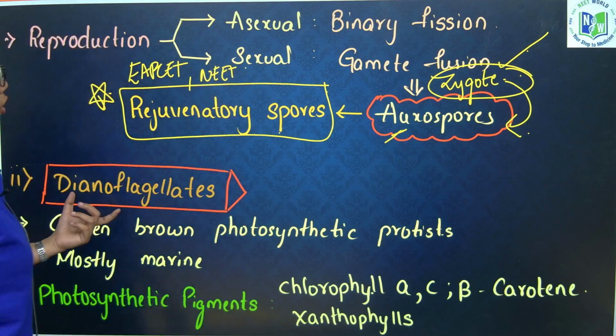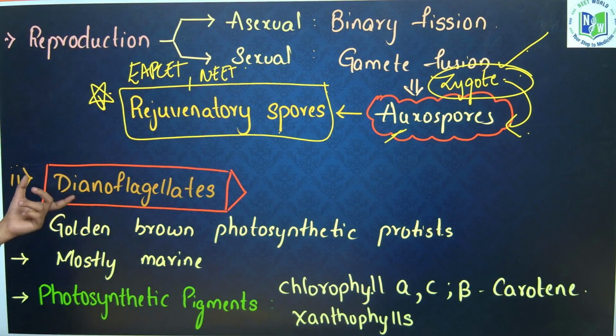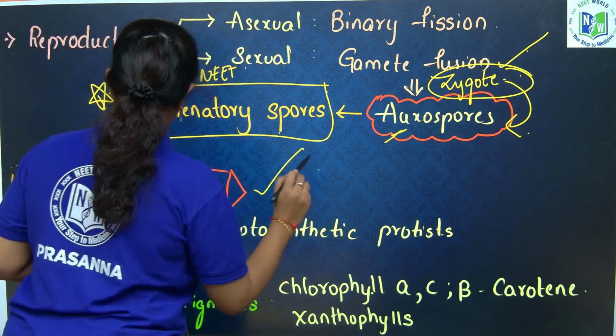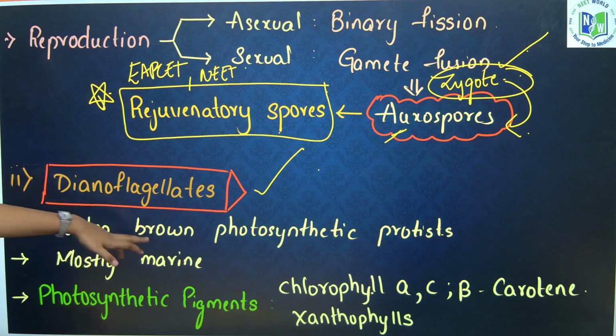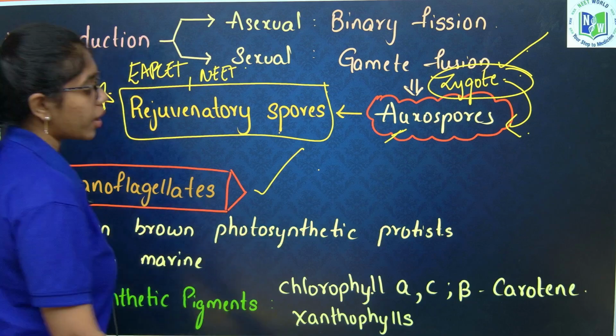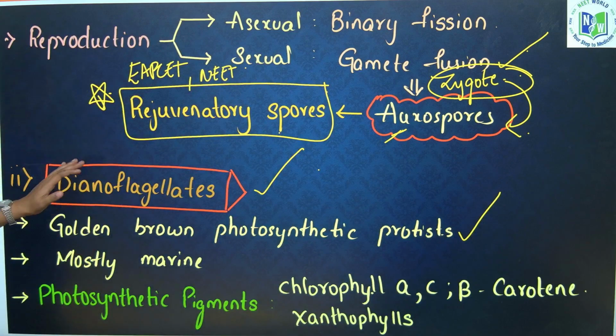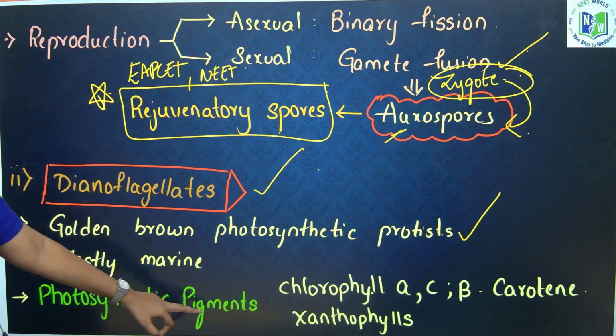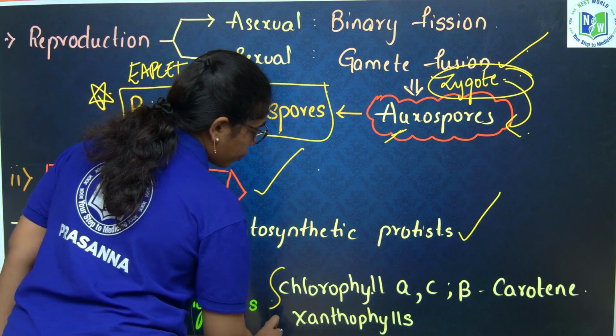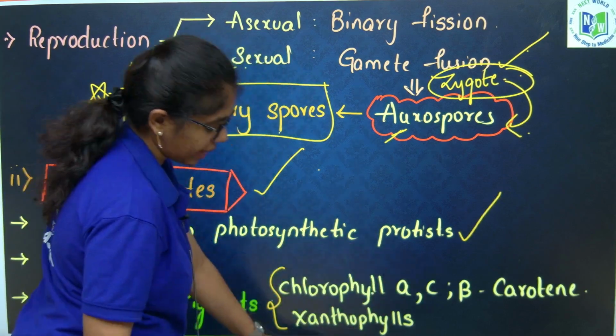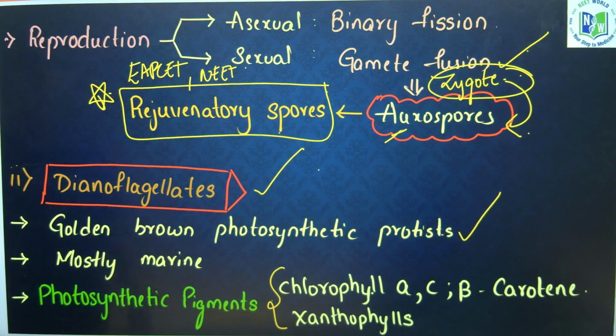Next, dinoflagellates. The second type of plant-like protists are dinoflagellates, which are golden brown photosynthetic protists. They are marine. The photosynthetic pigments involved are chlorophyll a, c, beta carotene and xanthophyll.